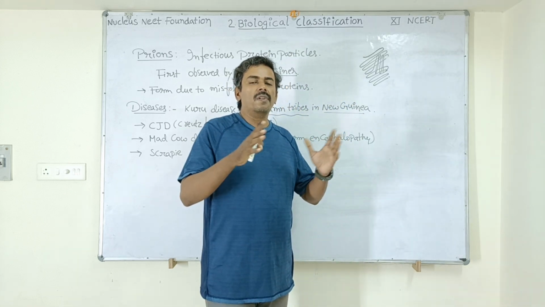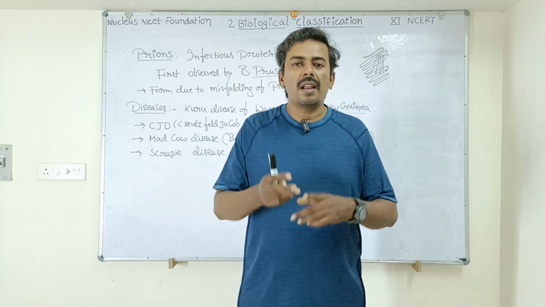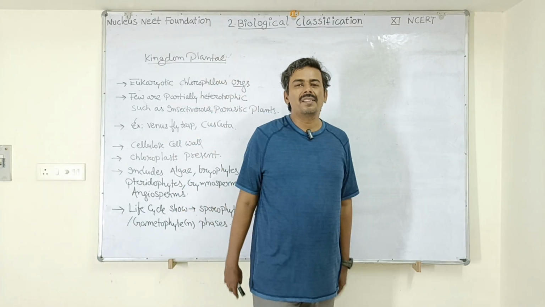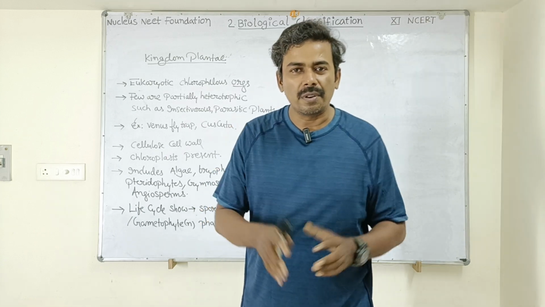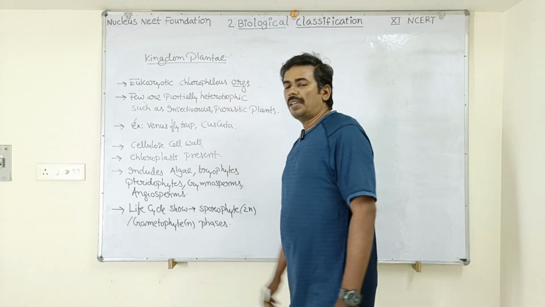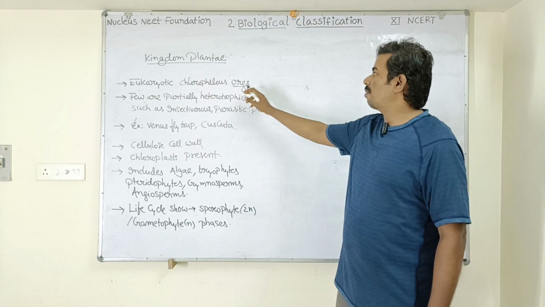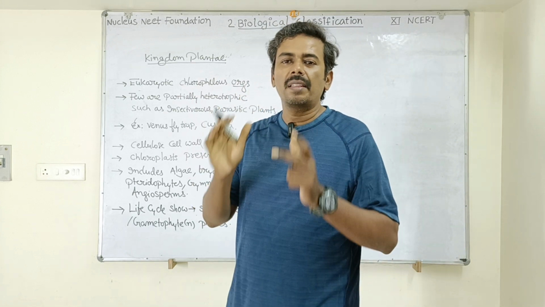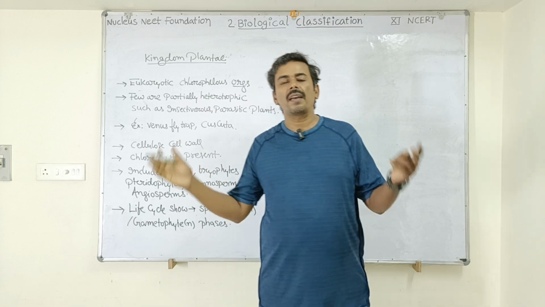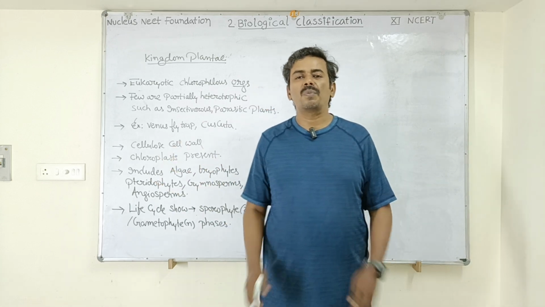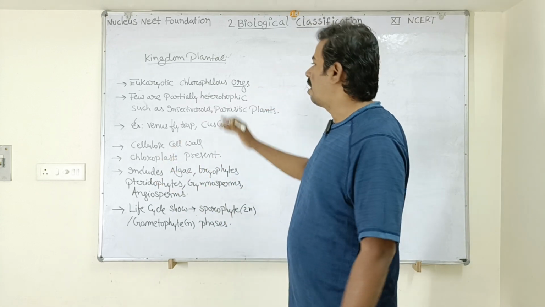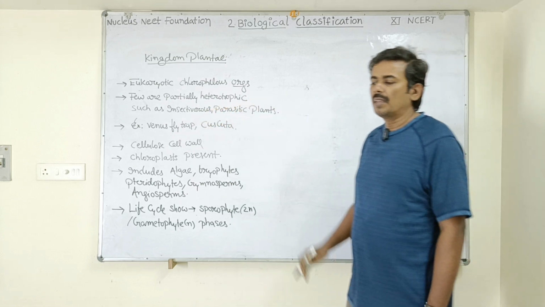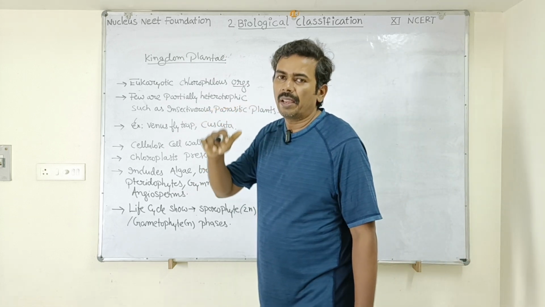So now we will discuss the plant kingdom and animal kingdom in brief. Okay, students, now we will discuss Kingdom Plantae in brief. Kingdom Plantae includes eukaryotic chlorophyllous organisms. They are eukaryotes, a well-defined nucleus is present, and they have chlorophyll pigment using which they can carry out photosynthesis to prepare their own food material. And a few of these plants are partially heterotrophic. That means some of the plants are found to be heterotrophic.